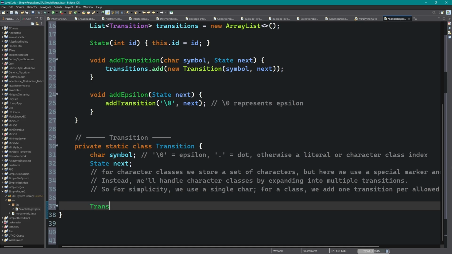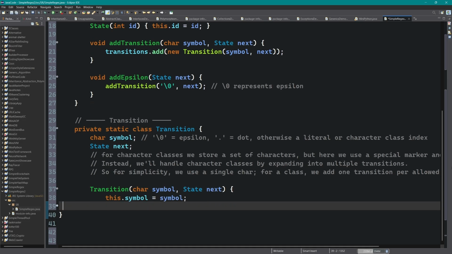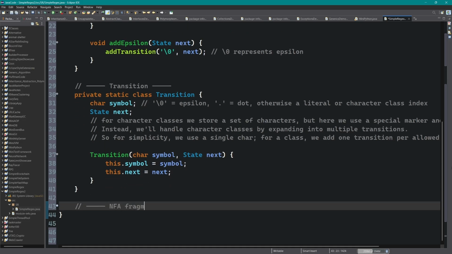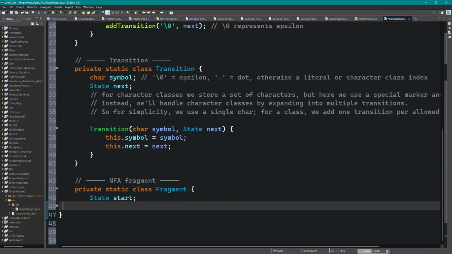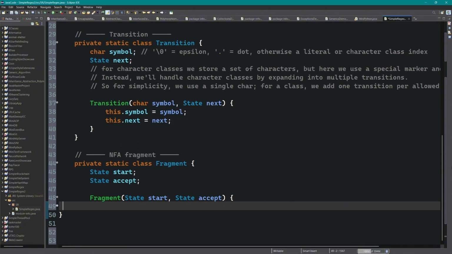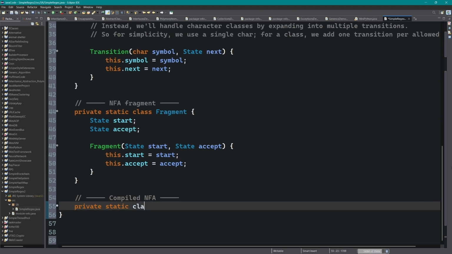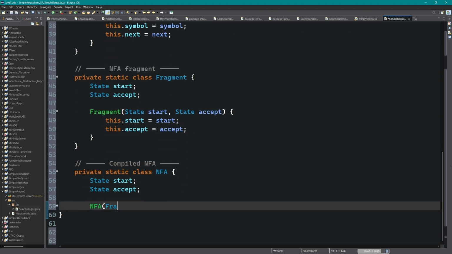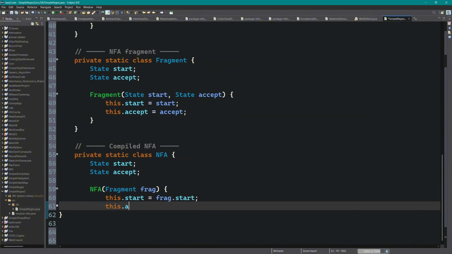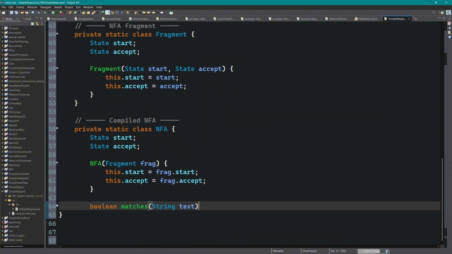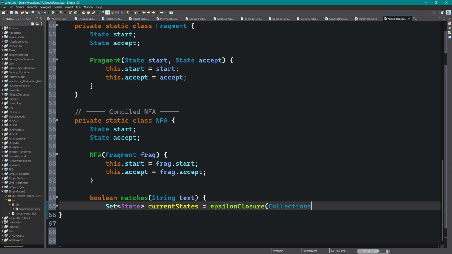We introduce a helper class called fragment. Every time we construct a piece of an NFA, say for a single literal character, we return a fragment containing a start state and an accept state. By keeping those two states together, we can later connect fragments with epsilon transitions without knowing their internal structure. The NFA class itself is just a thin wrapper around a fragment.